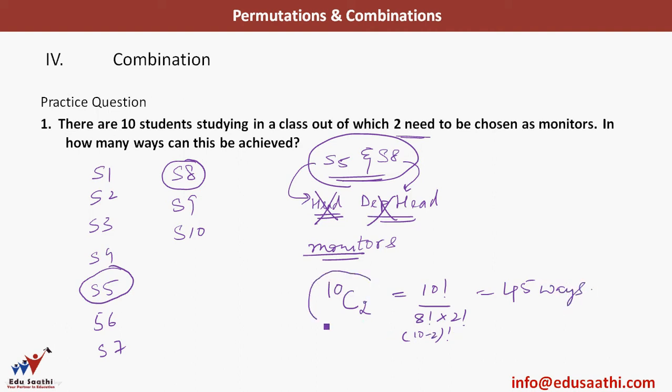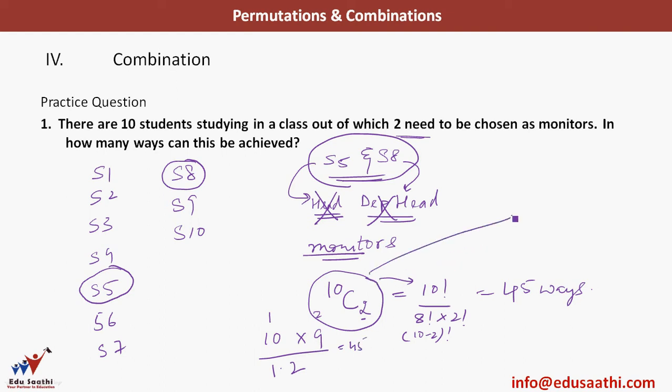Another simpler way of solving this 10C2, if you don't want to go into this formula, is you write 10 into 9. You go as far as the digit mentioned here. Here I have 2, so I'll just go 1, which is 10, and 2, the second digit, which is 9, and divided by 1 into 2. I'll get 45.